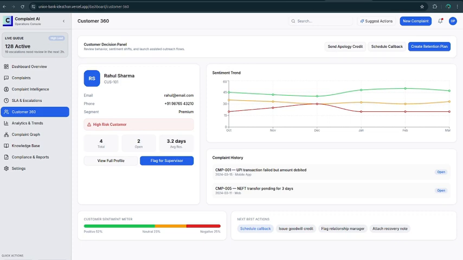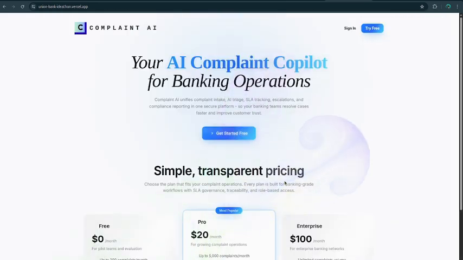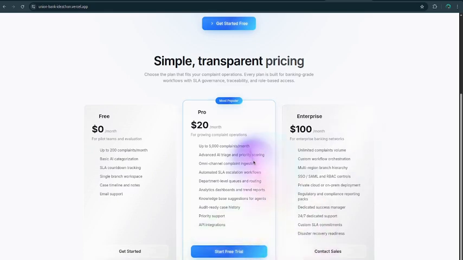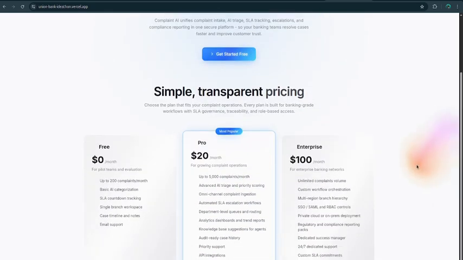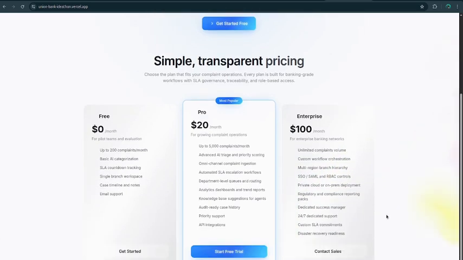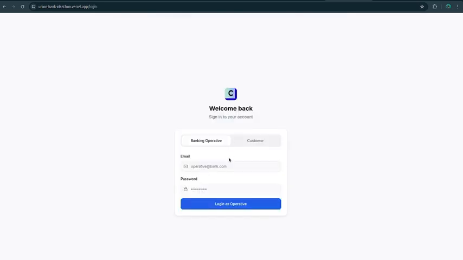So this is our landing page. These are the plans I was talking about. This we are planning, and it is subject to change. Most of the banks will go with the enterprise level, and this $100 per month is subject to change. Now I'll first log in as a banking operative, then I'll show you the customer point of view as well.